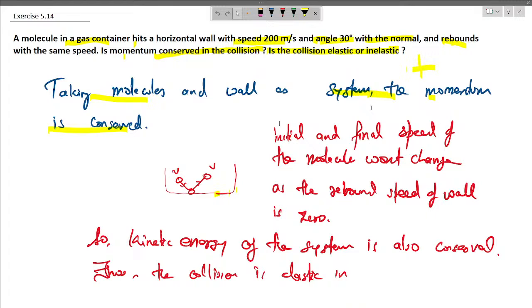So taking the molecule and wall as a system, the total momentum is going to be conserved because there is no external force acting on the system. Now the initial and final speed of the molecule won't change as the recoil speed of the wall is 0, so kinetic energy of the system is going to be conserved, thus the collision is elastic here.